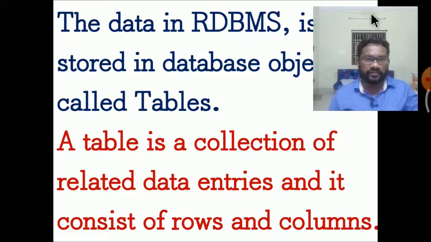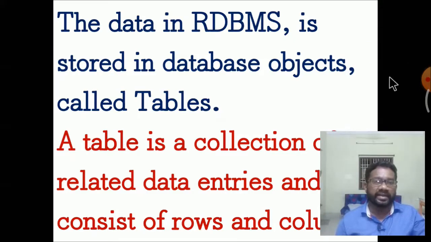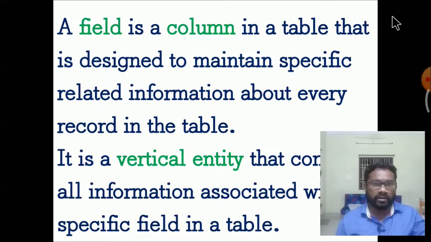A table is a collection of related data consisting of rows and columns. When tables are created, they are basically created from rows and columns. A field is a column in the table that is designed to maintain specific related information about every record in the table. The vertical position is called a field, the horizontal position is called a record. Fields should be designed in a columnar manner, and records should be created in a row wise manner.